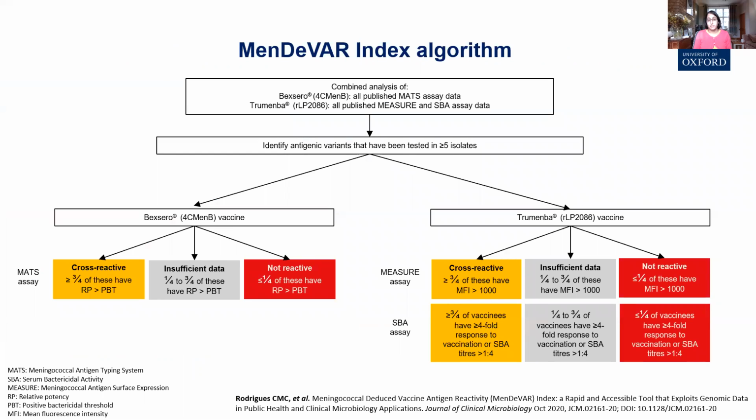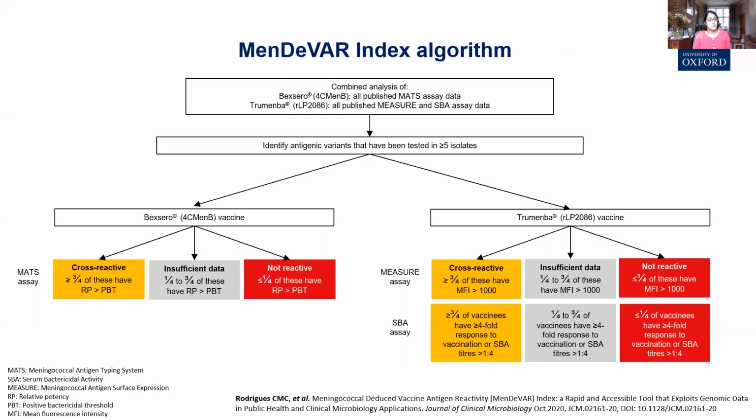We decided to develop the MenDeVar index, combining genotypic information, the vaccine antigenic variants, and phenotypic data from laboratory assays that were developed to assess cross-reactivity, protein expression, and bactericidal killing. For each antigen, each antigenic variant was assessed, and the phenotypic data was assessed. For Bexsero, it was MATS assay data, and for Trumenba, it was MEASURE and SBA data.